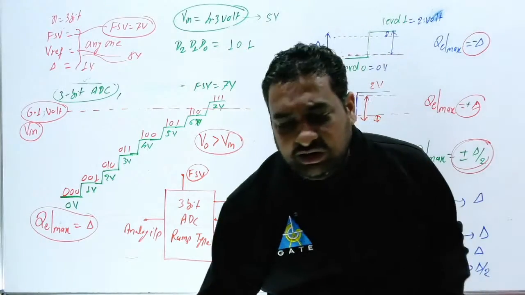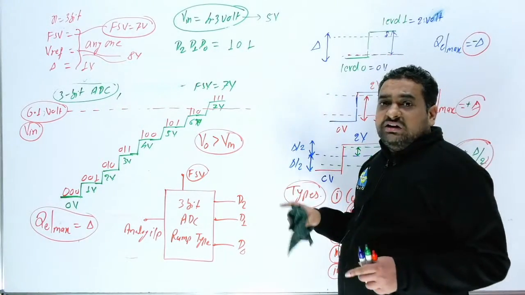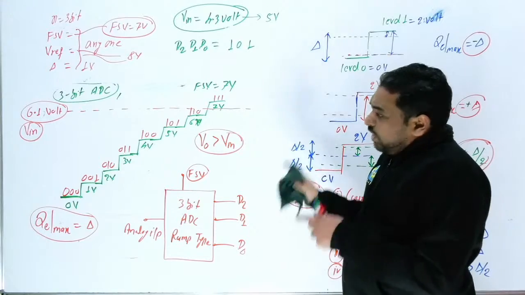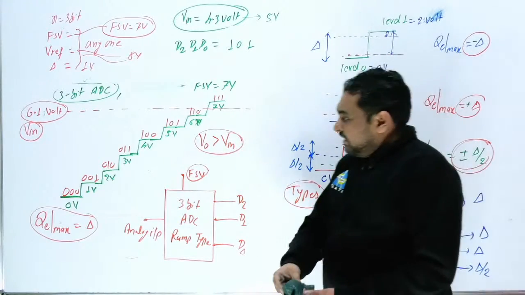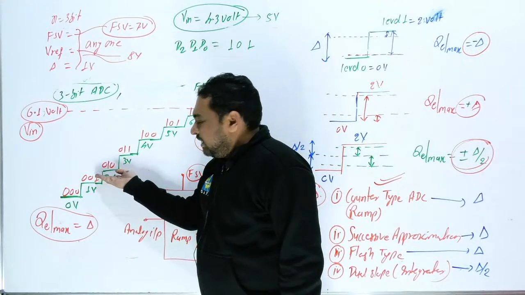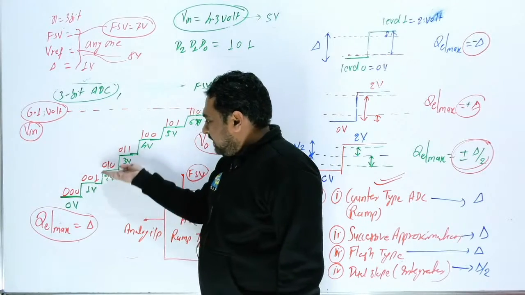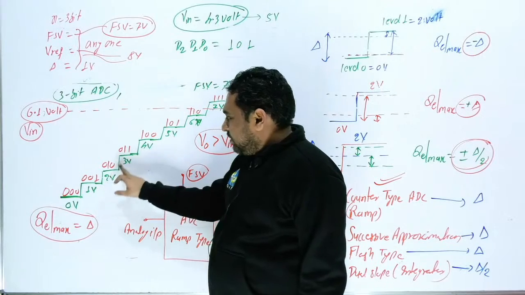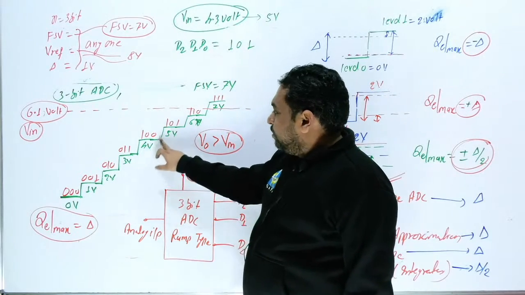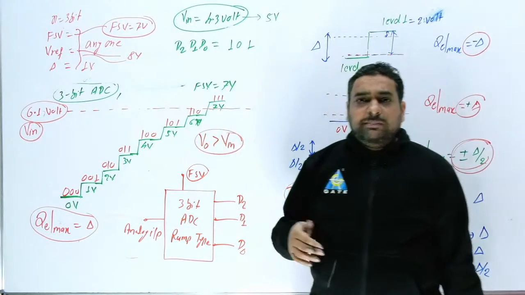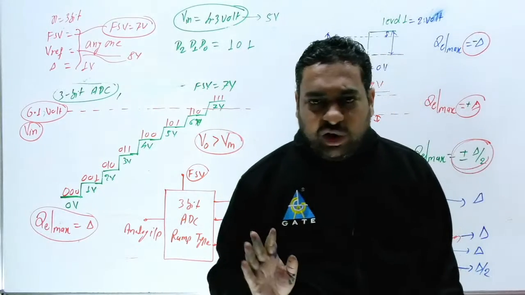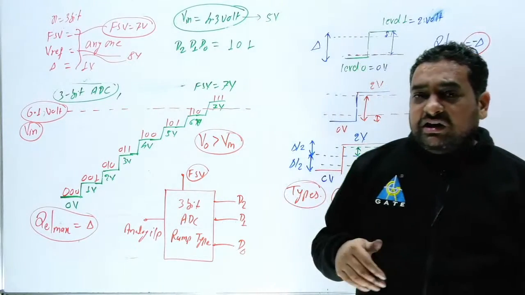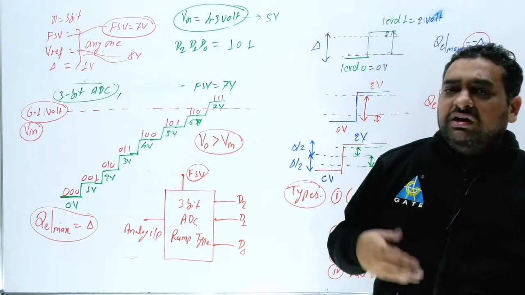The first important thing here: is conversion time depending on the input or not? Yes, definitely. Sir, if the input is 1.3 volt, only 2 steps are required, so 2 clocks are required. For the first clock this, for the second clock this, for the third clock this, and for 4, 5, 6, 7. So you can say for 3 bits a maximum of 7 clocks is required, and conversion time depends on the input voltage.